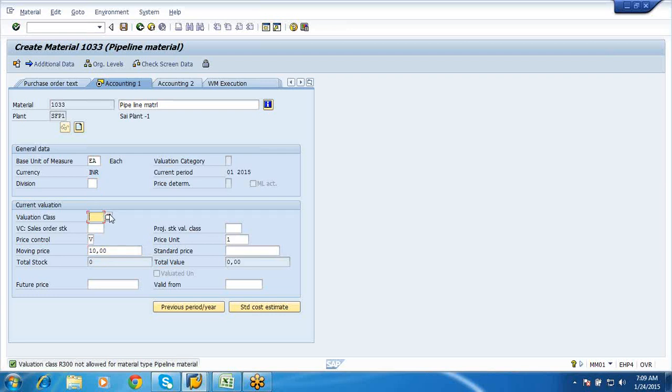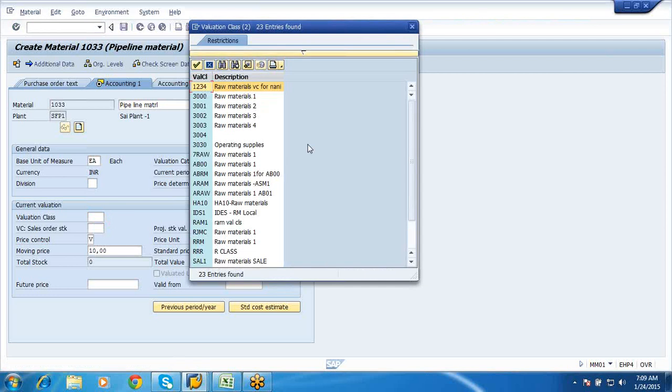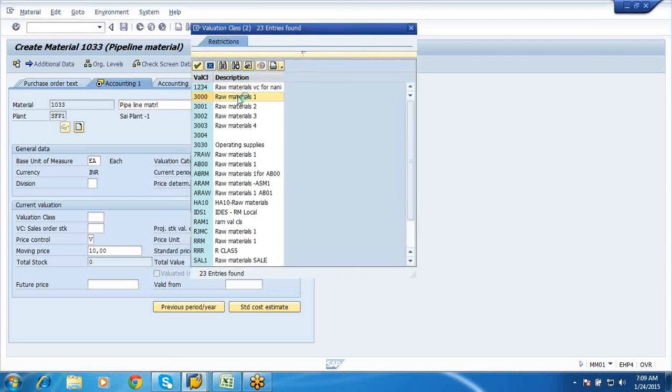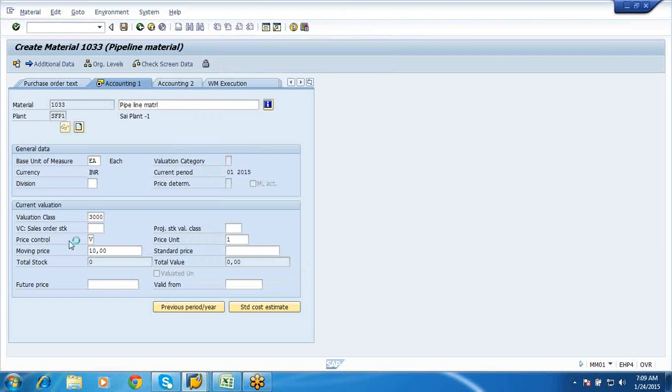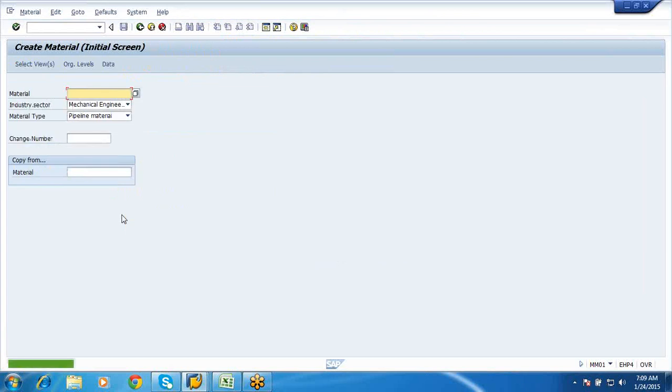It would be having its own pipeline. Okay, so I'm giving 3000. 1033 is the material.